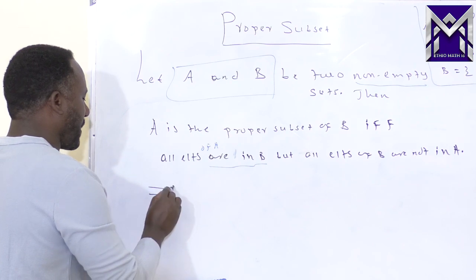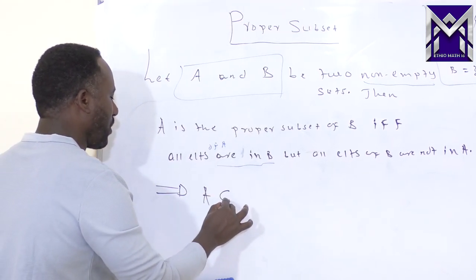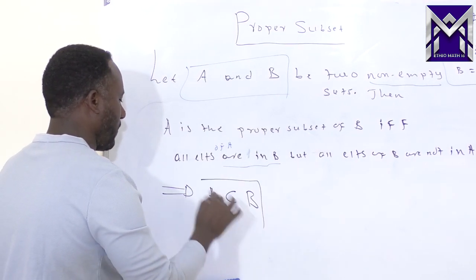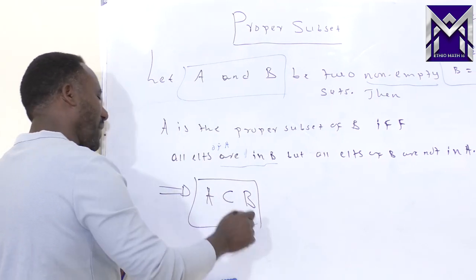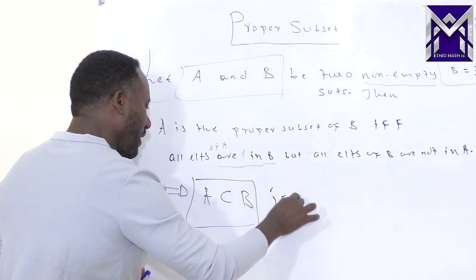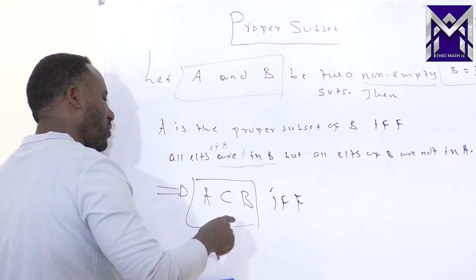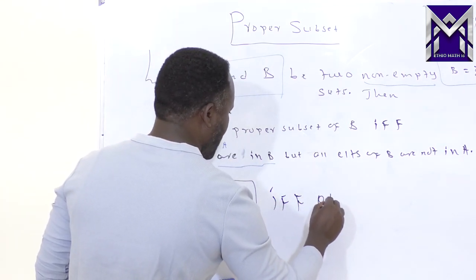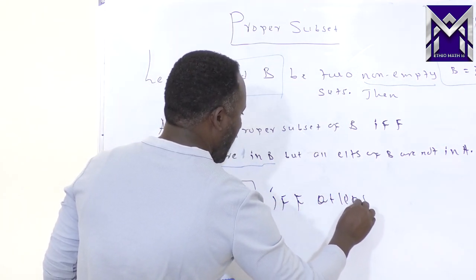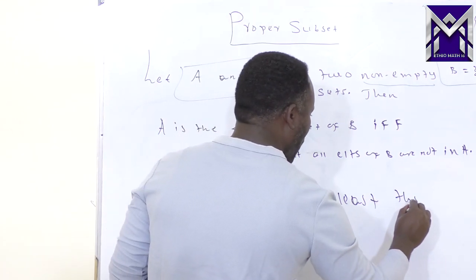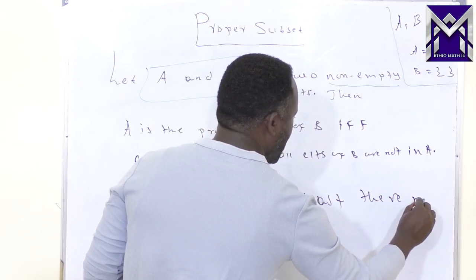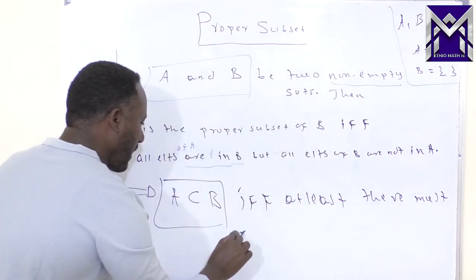We denote it as A is the proper subset of B if and only if at least there must be one element